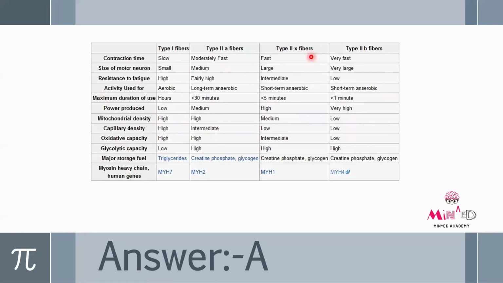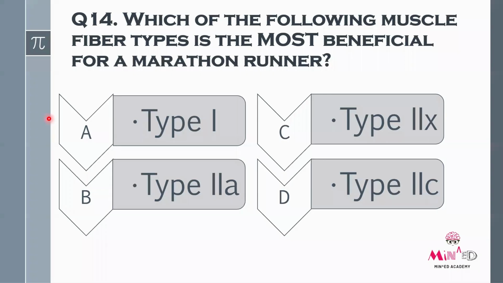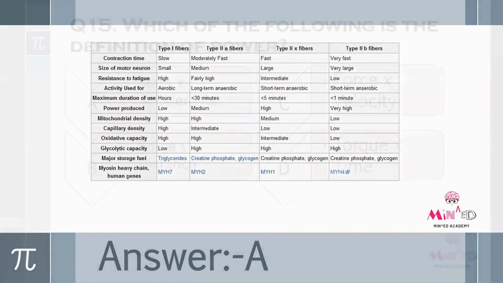So, according to this table and seeing all the characteristics of a marathon, the answer will be A, type 1. Okay. So, which of the following muscle fiber types is most beneficial for a marathon runner? The answer will be type 1. Now, let's move to question number 15.